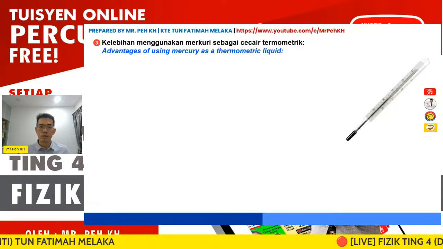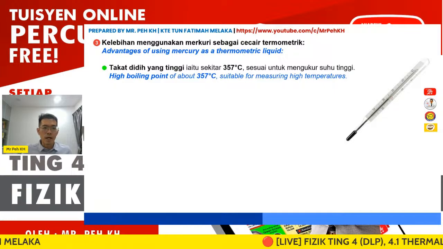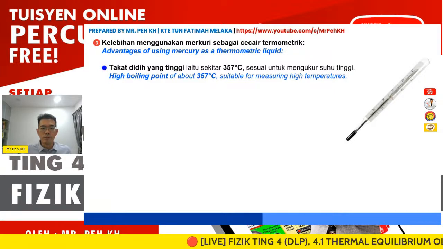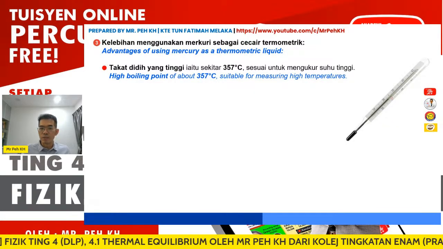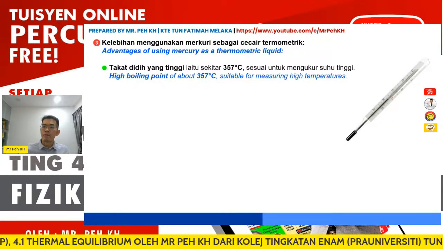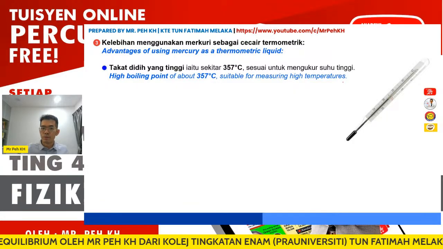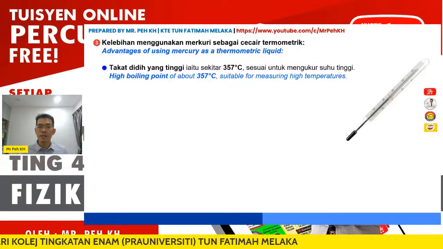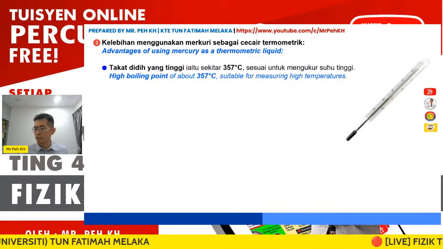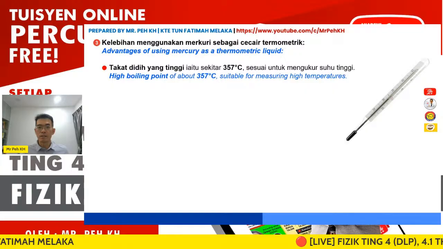Okay, so the first will be the high boiling point for the mercury, which is about 357 degrees Celsius. So it's suitable to measure high temperature. For alcohol, they have a low boiling point, which is about 78 degrees Celsius.